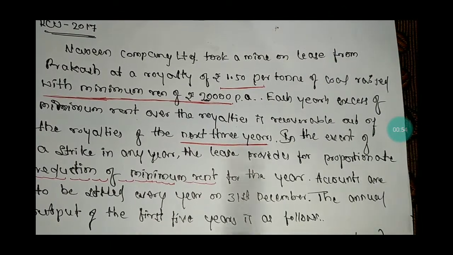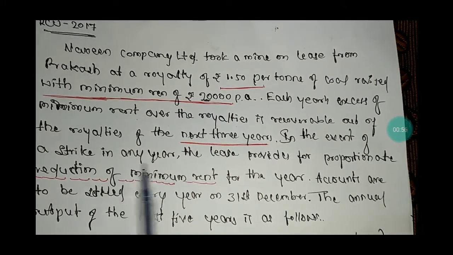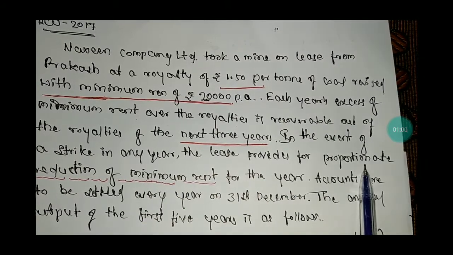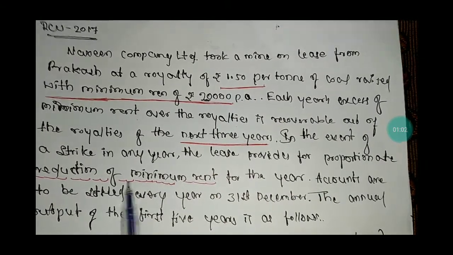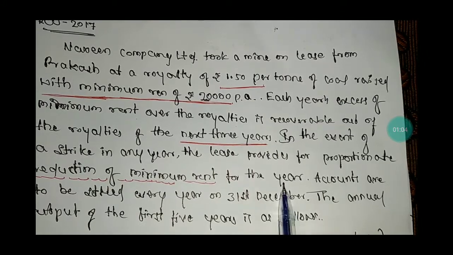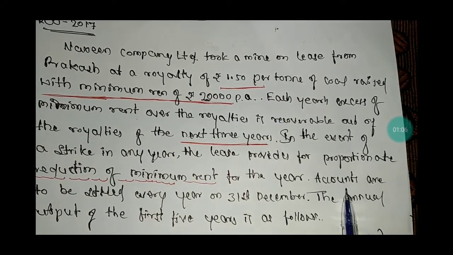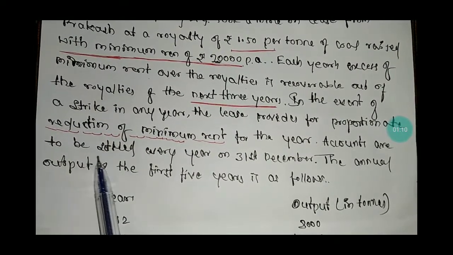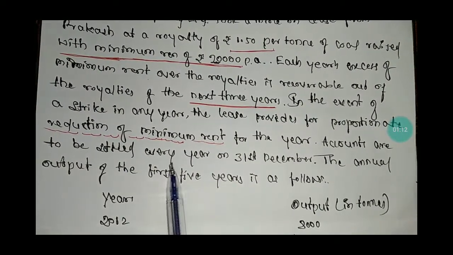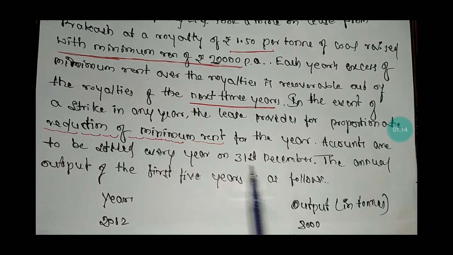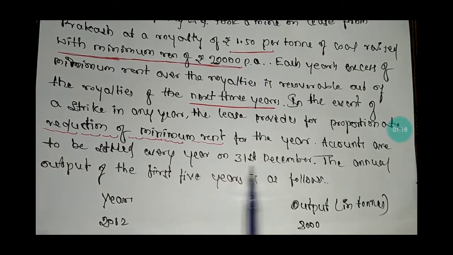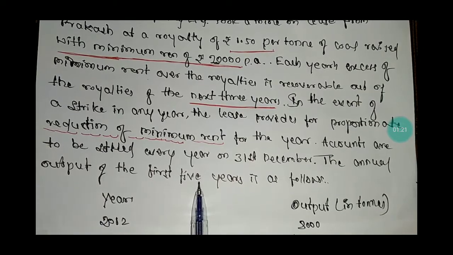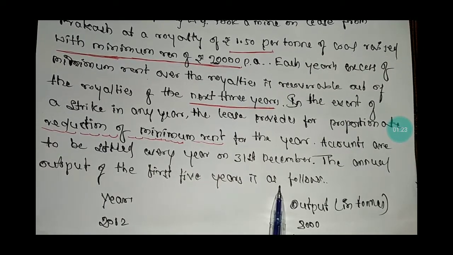In the event of a strike in any year, the lease provides for proportionate reduction of minimum rent for the year. Amounts are to be settled every year on 31st December. The annual output of the first 5 years is as follows.